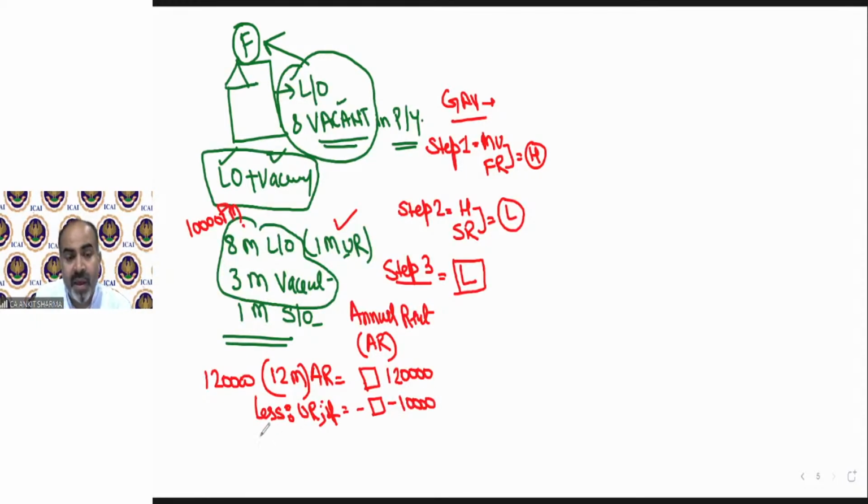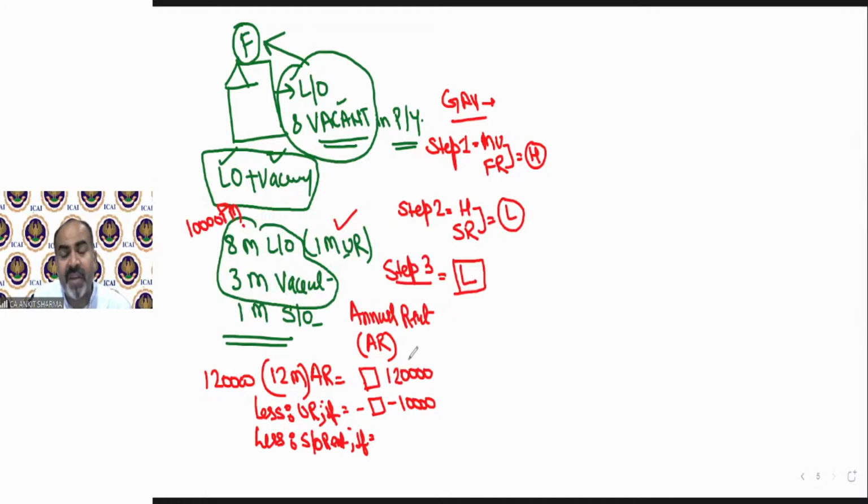Clear? One more thing needs to be deducted: self-occupied rent. If this property has also been self-occupied, then technically we are not going to receive any rent for the time period the property has been self-occupied by me.